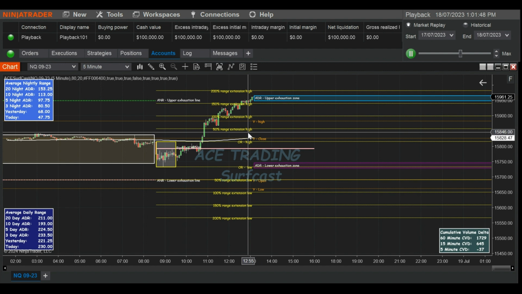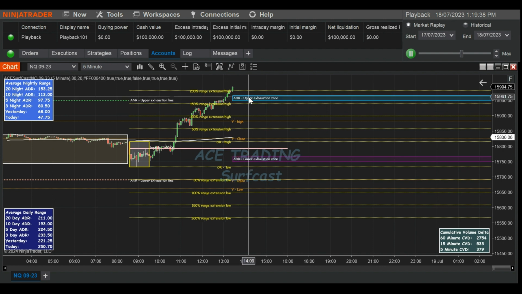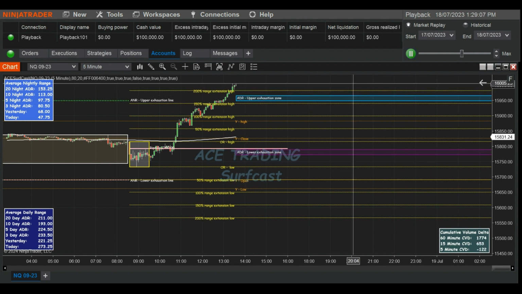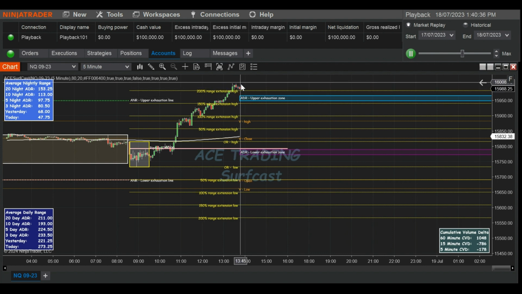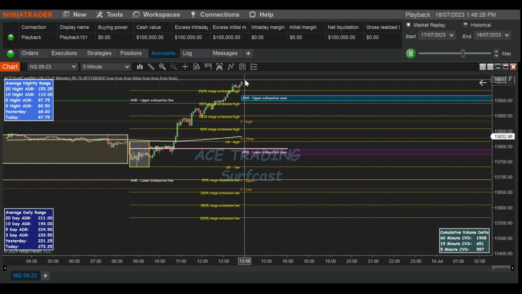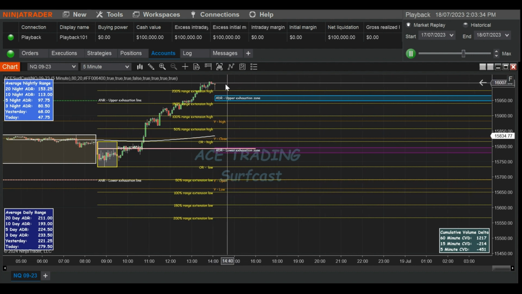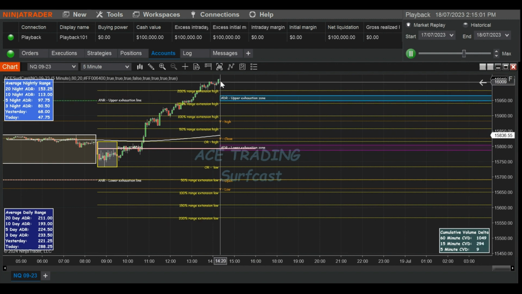So you can see here prices moving up, and it has broken through the exhaustion zone. So I probably wouldn't look at going long in these areas because price is going to be exhausted soon. It's going to move up. We are getting up to that, didn't quite make it. So we are going to make it to that 230, 220. Okay, now we're starting to see some cumulative delta coming negative. No, we're moving up.